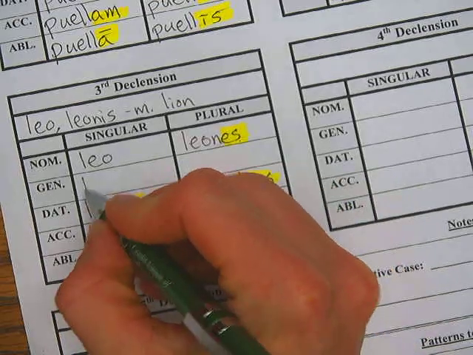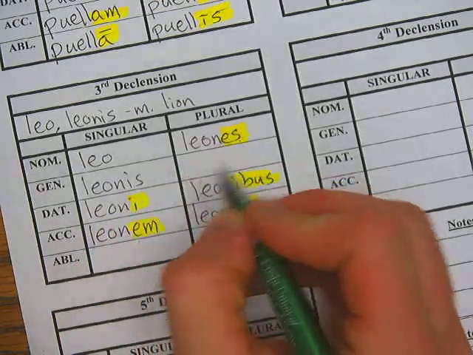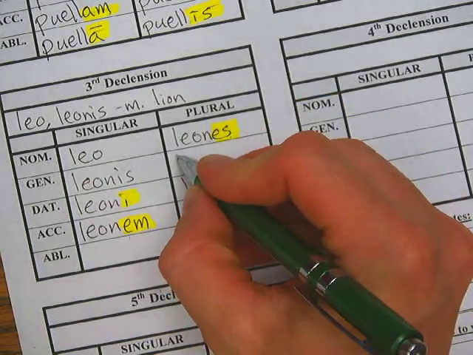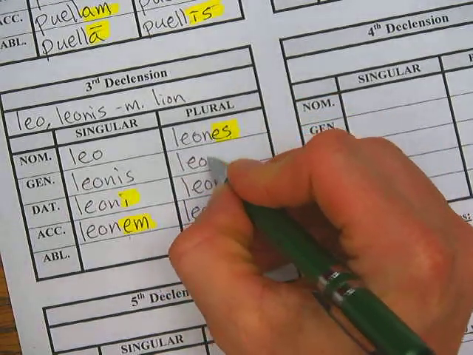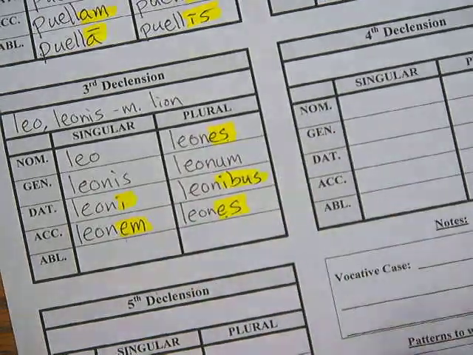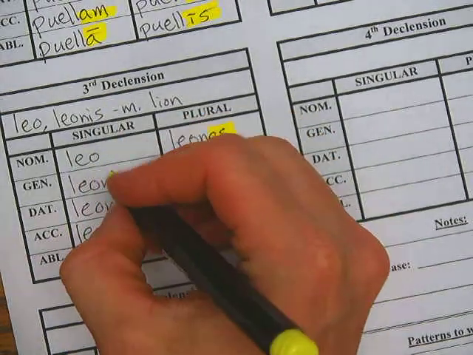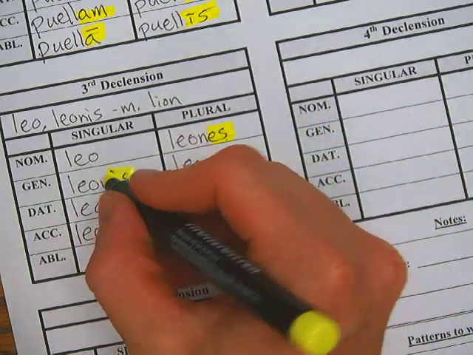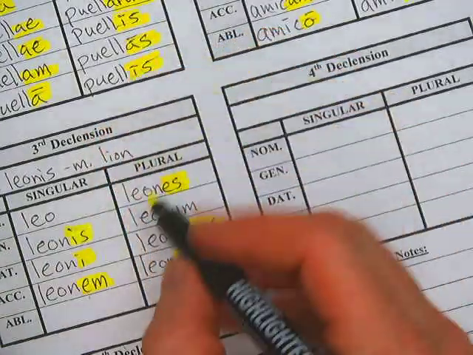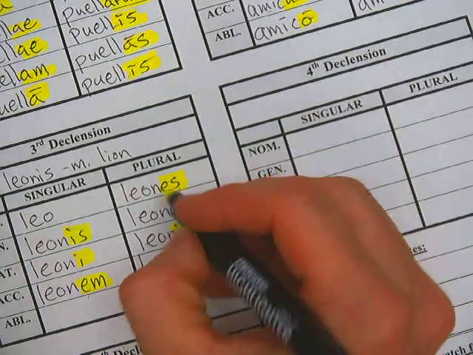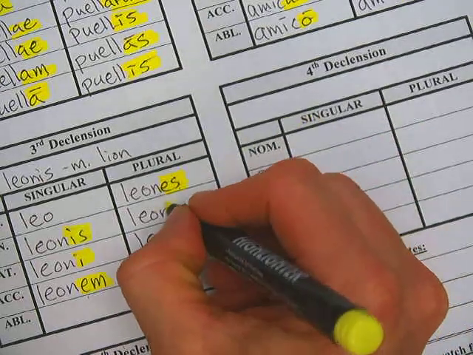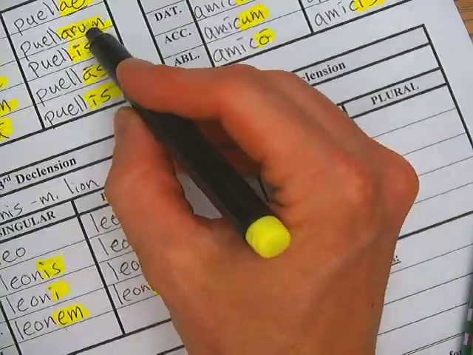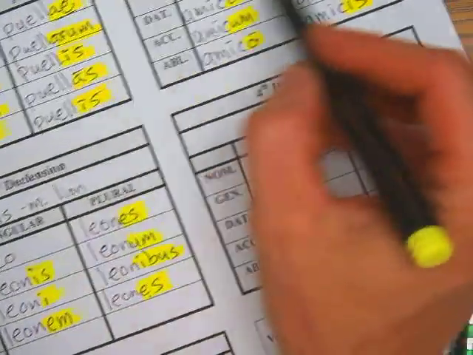If Caecilius was at the house of the lion, we say villa leonis. That's the form that's given up there. And if he's at the house of the lions, we say villa leonum. Leonis, the house of the lion. That's a short i, not like a long i, okay? And leonum, that means of the lions.